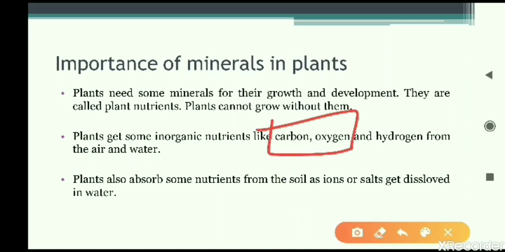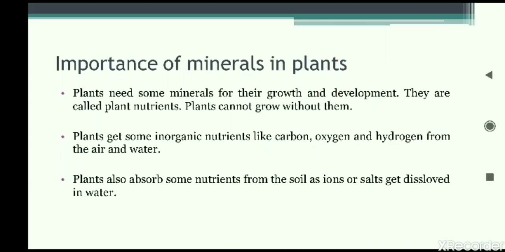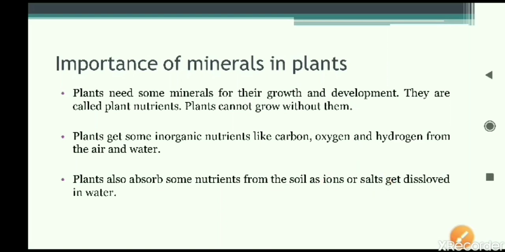Carbon and oxygen are present in air, in the form of CO2 gas. The second one, hydrogen and oxygen, are available in the form of H2O, that is the water that we are giving. So these minerals, carbon, oxygen and hydrogen, are provided to the plant through air and water. The remaining minerals like nitrogen, phosphorus, zinc, copper, iron, all these minerals are present as ions or salts. They are available in the soil only. The plants absorb these minerals from the soil.